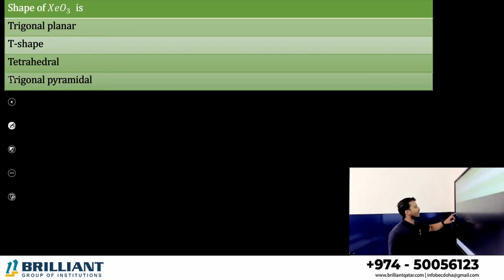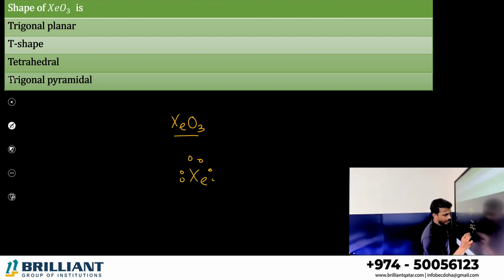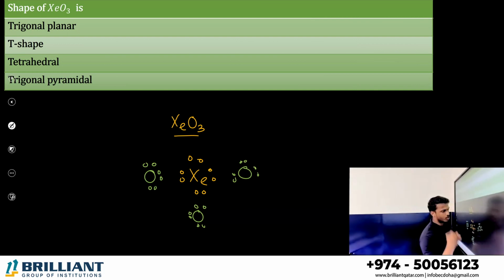Now, what is the shape of XeO3? Very carefully, all of you prepare and study the compound structure. XeO3. Xenon is the central atom, with 8 valence electrons. It is surrounded by 3 oxygen atoms. Each oxygen carries 6 electrons in its outermost shell.